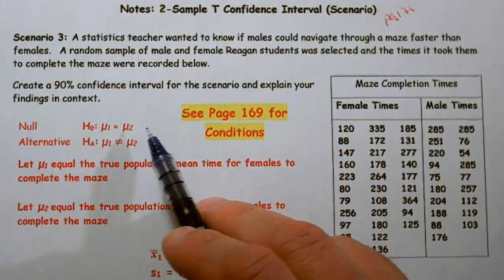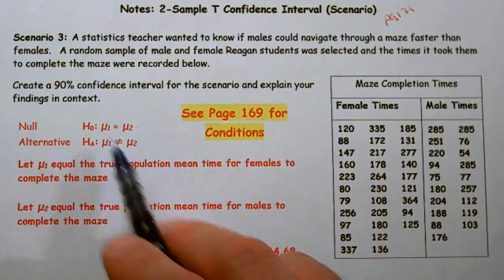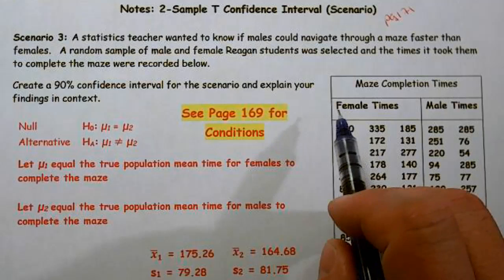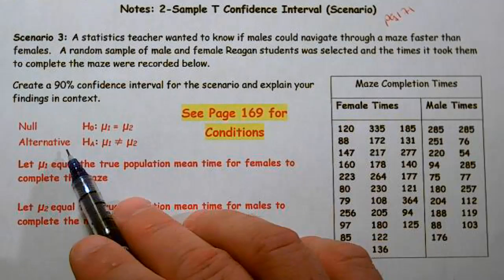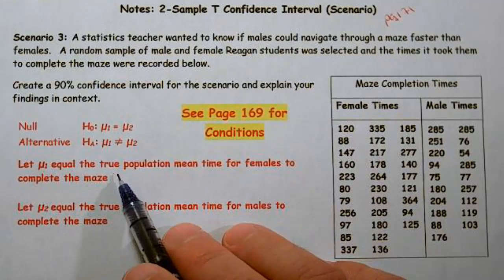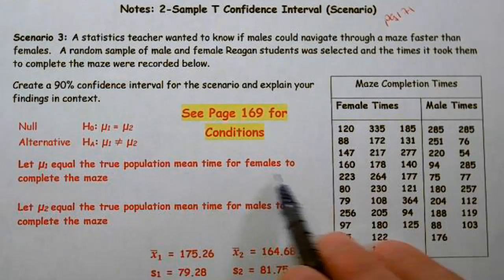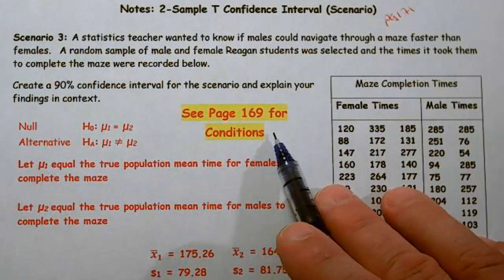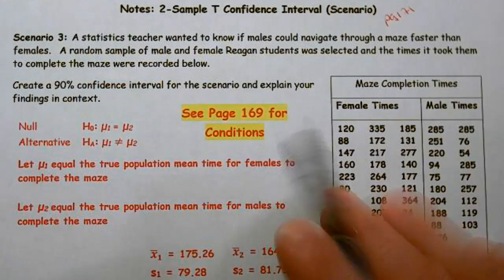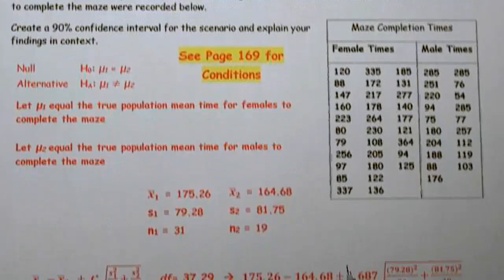All right, so it's just like a hypothesis test. This probably should have been a greater than instead of this, but we copied from the previous page. Mu1, true population mean time for females. Mu2, true population mean time for males. Conditions, we did that in the previous video, on page 169 of the note spirals.